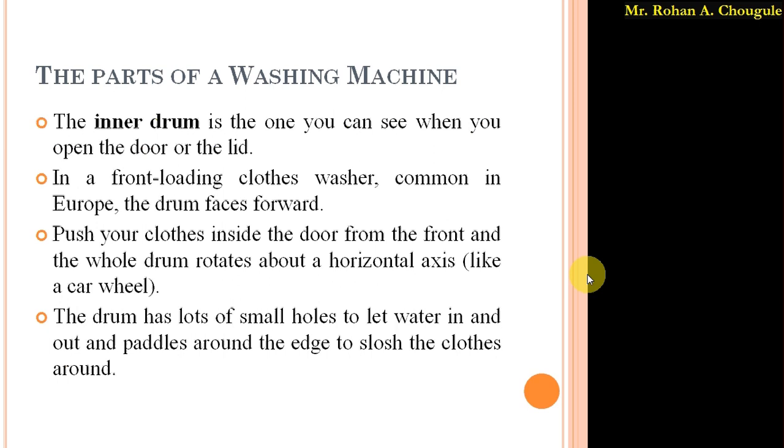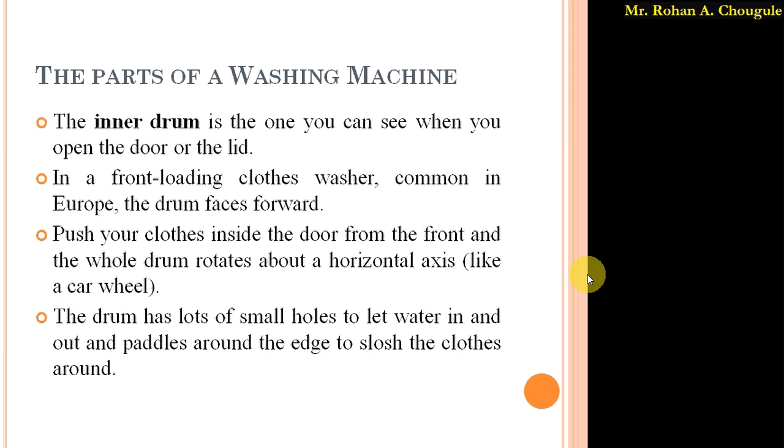As you have already seen the washing machine, when you open the door of the washing machine, whatever you see first, that part is called the inner drum. So the inner drum is what you can see when you open the door or the lid. Okay, so nowadays two types of washing machines are available. First one is the front loading cloth washer, and second one is the top loading cloth washer. In European countries, front loading cloth washers are common.